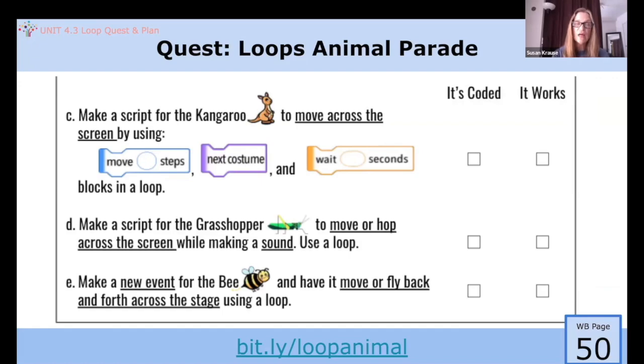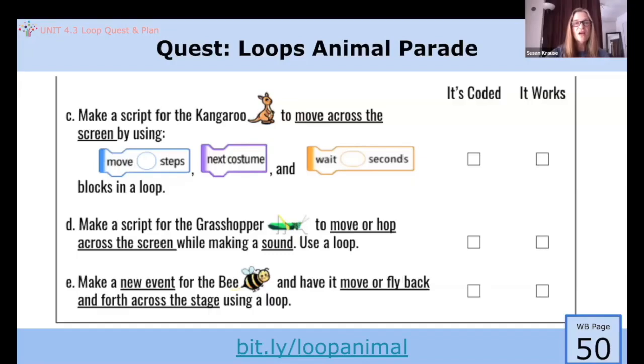You will need to figure out how many times you need to repeat the sequence of actions in order for the sprites to reach the other side of the stage. When you first build the scripts, estimate the number of repeat times for the sequence, then run the project to test it. When you see how far the sprite moves, you can either increase or decrease the number of repeats based on if the sprite moved fully across the stage or moved too far across the stage.